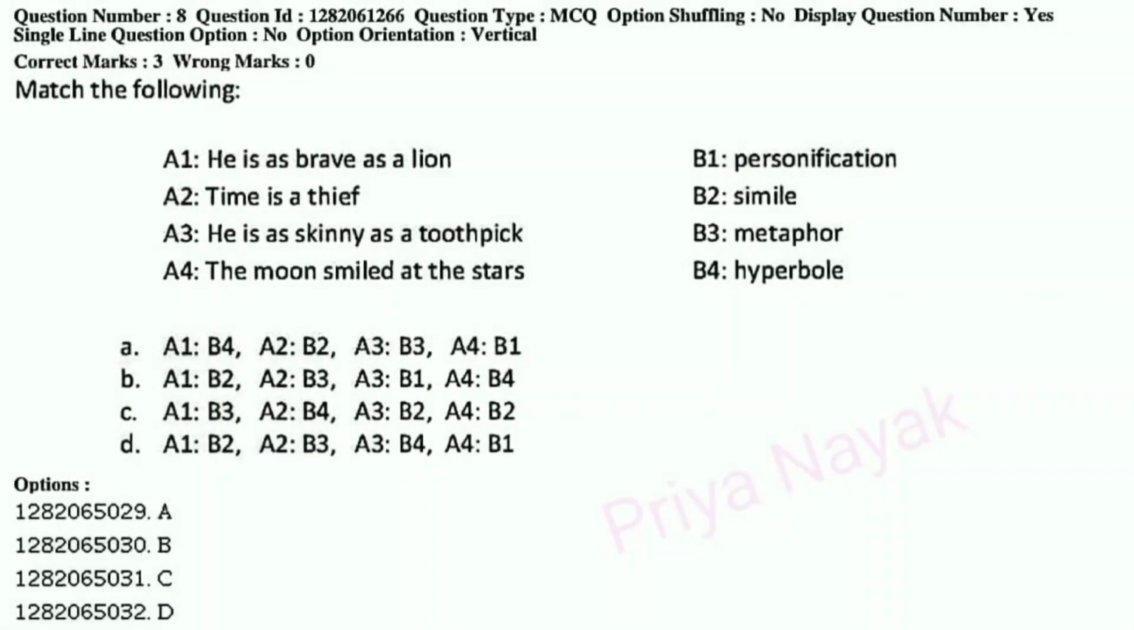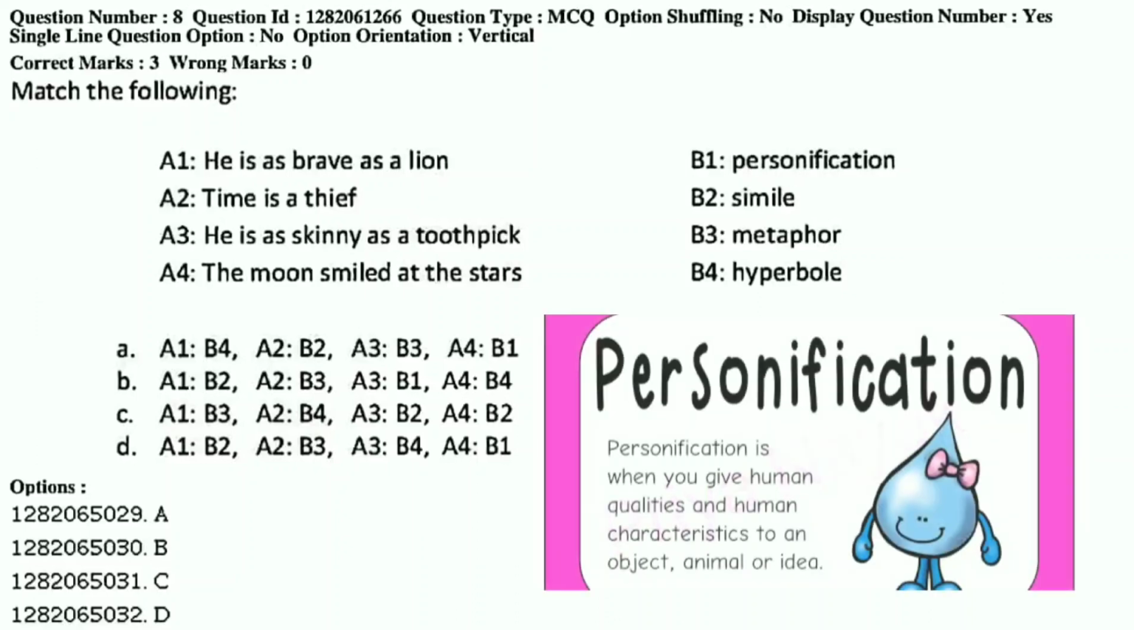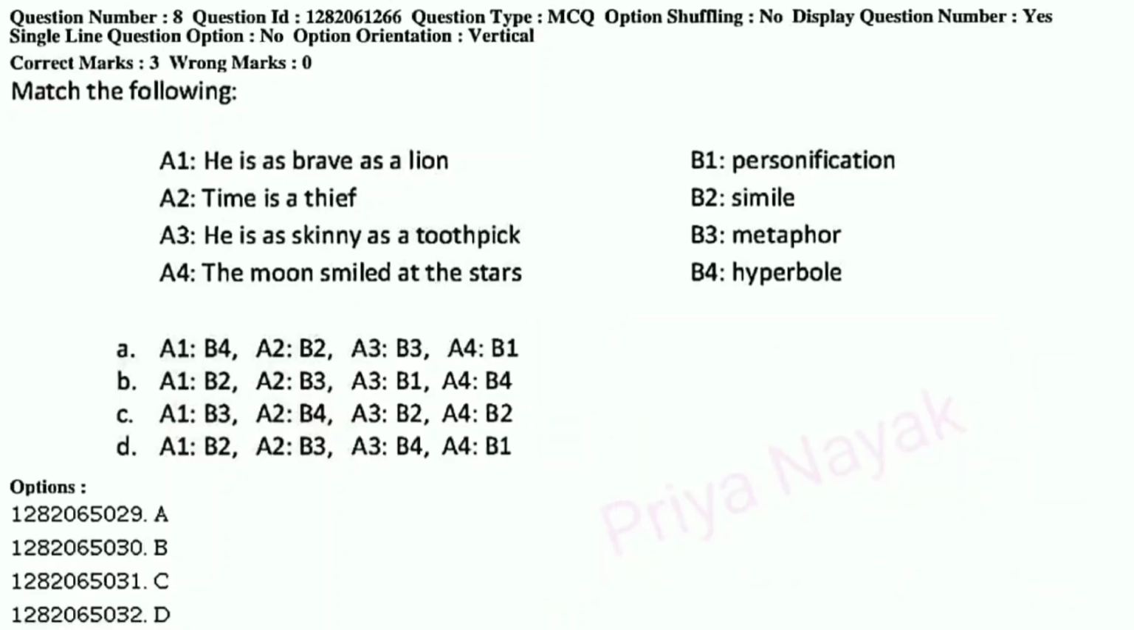Question number 8. Again match the following. Look, if you want to solve such questions quickly, then it's very important to have the knowledge of figures of speech. Here in this question, the first thing we have is personification. It's a figure of speech in which a thing or an idea or an animal is given human attributes, like the moon smiled at the stars. So A4 will go with B1.